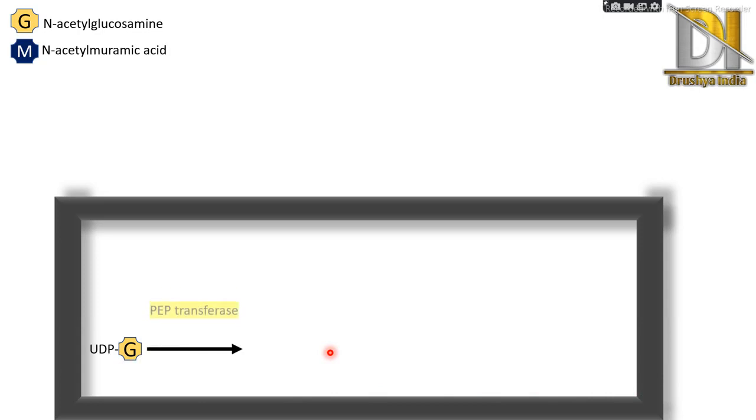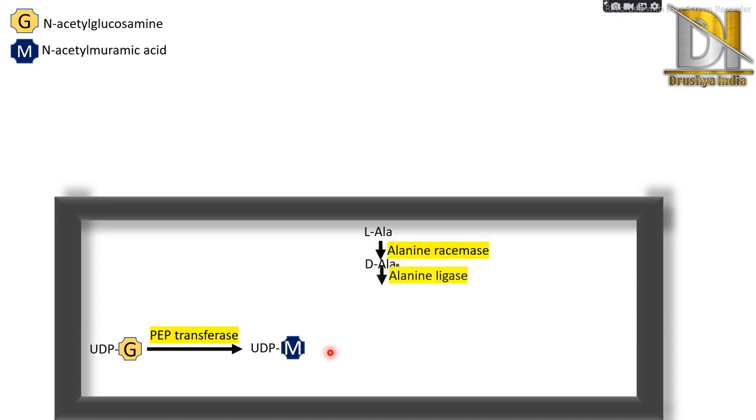In the presence of the enzyme PEP transferase, it forms UDPM, that means N-acetyl muramic acid. Then in that same cell, L-alanine and D-alanine undergo reaction in the presence of the enzymes alanine racemase and alanine ligase respectively to form a pentapeptide, and this pentapeptide then binds to UDPM.